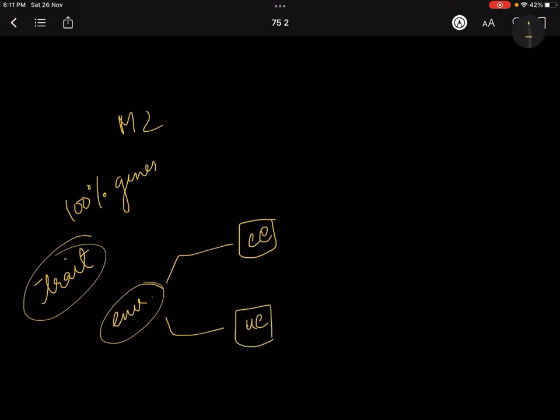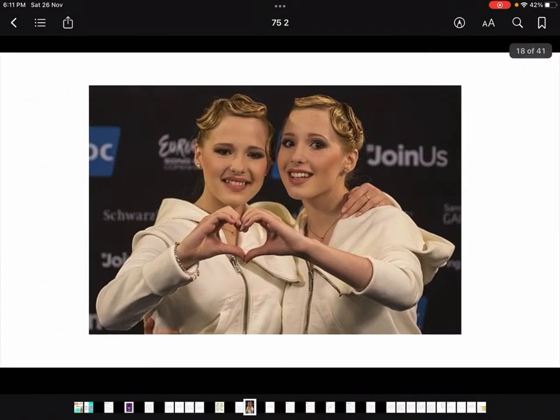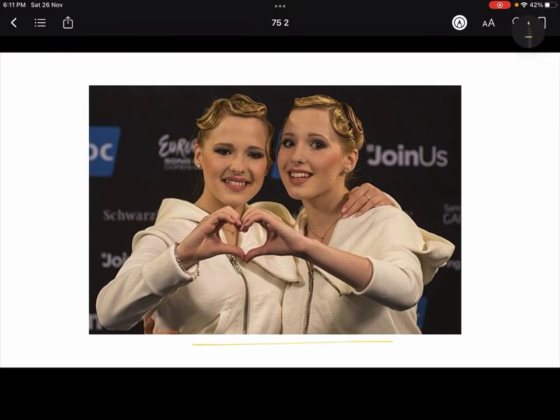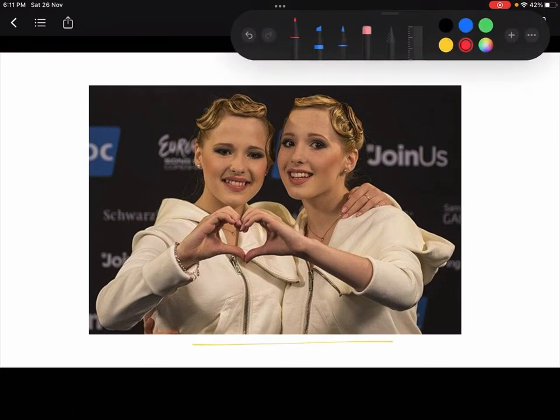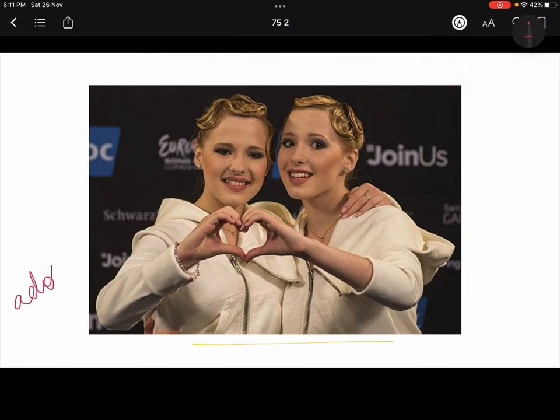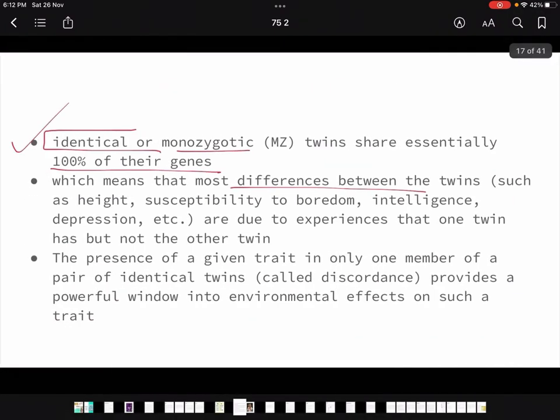So how we have come to these conclusions is by using these twin methods and studying it. Now these were two sisters, even they are identical twins, and they were raised in different families. Adoption studies were done on them, to see the impact of environment on them. I'll tell you about these two girls tomorrow, because adoption study is not the part of today. But as far as I'm telling you, till now you must be understanding what I'm teaching you.